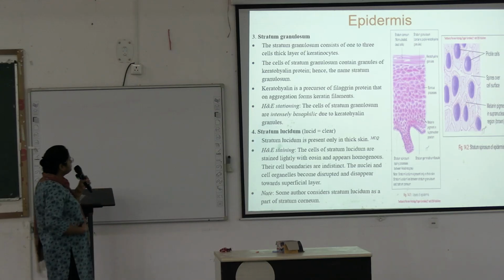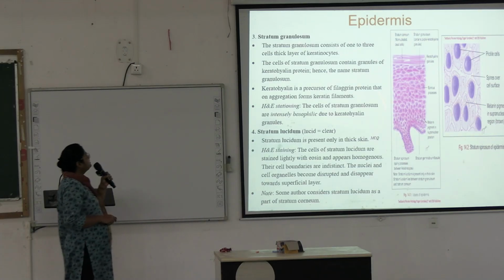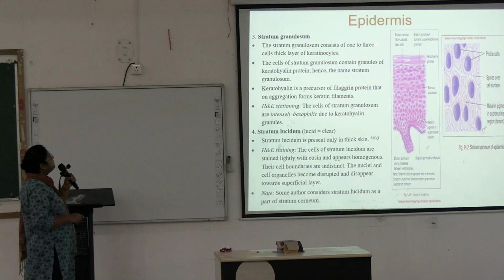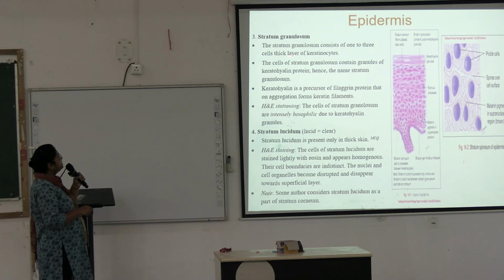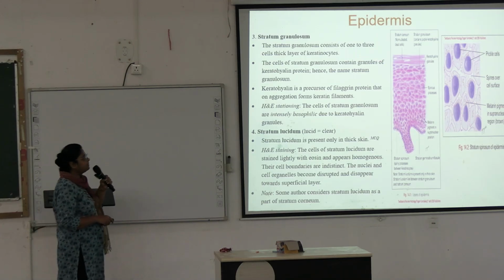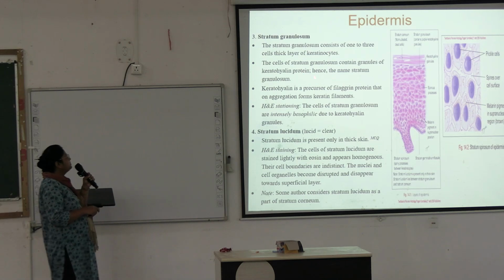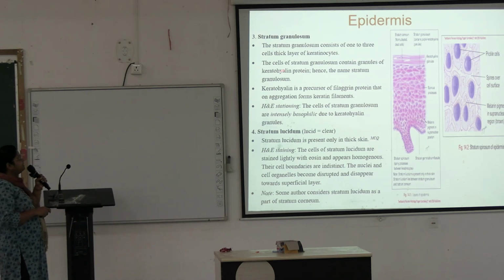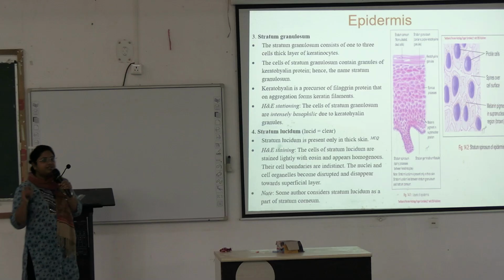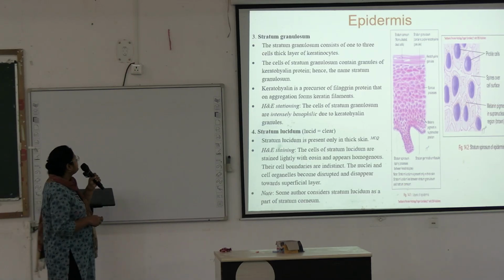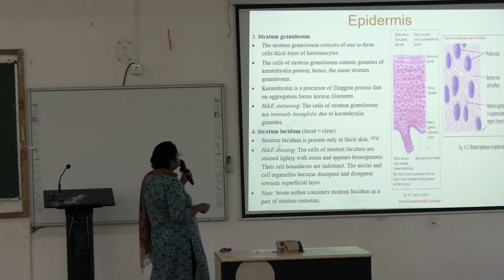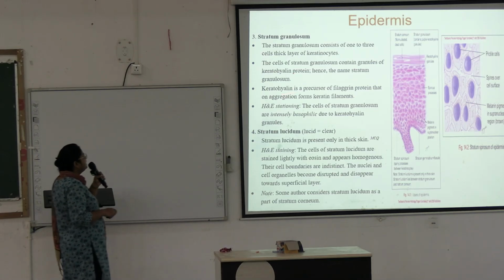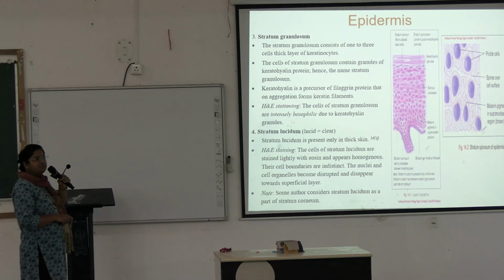Next, stratum granulosum. Stratum granulosum consists of a 1 to 3 cell thick layer of keratinocytes. Here, these 1 to 3 layers of keratinocytes form the stratum granulosum. The cells of stratum granulosum contain granules of keratohyalin protein. Keratohyalin granules are an important feature of this layer, and hence the name stratum granulosum. Keratohyalin is a precursor of filaggrin protein, which on aggregation forms the keratin filaments.